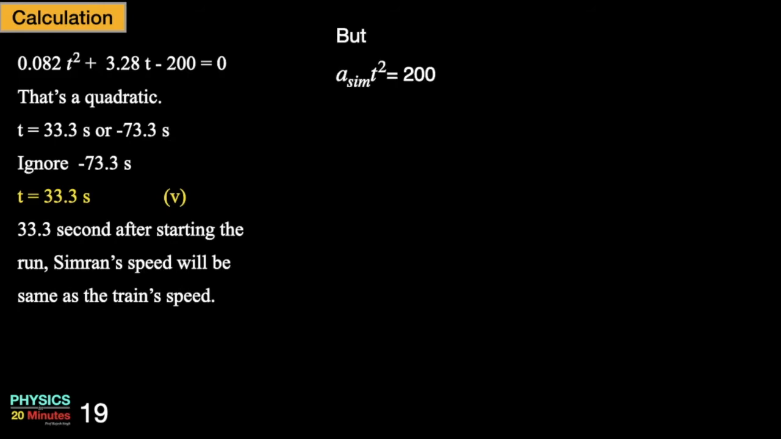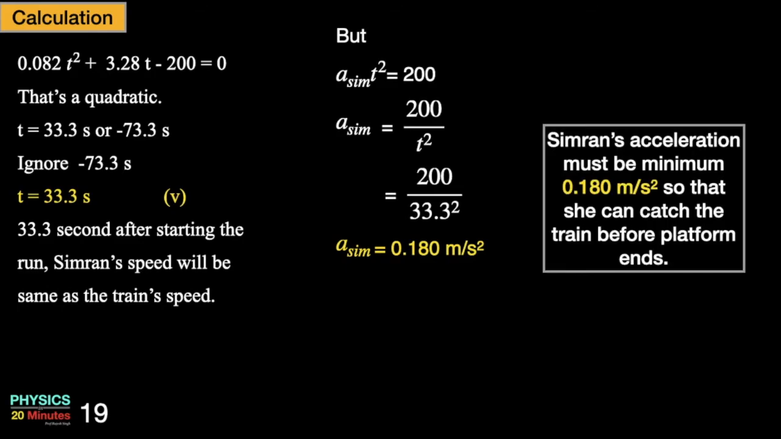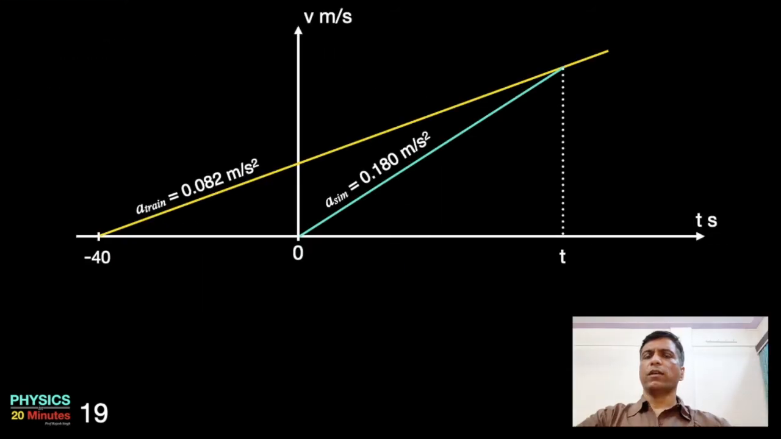So going back to the equation A sim t square is 200, I can substitute t as 33.3 and solve. This gives me Simran's acceleration as 0.180 meter per second square. So Simran's acceleration must be minimum 0.180 meter per second square so that she can catch the train before the platform ends.